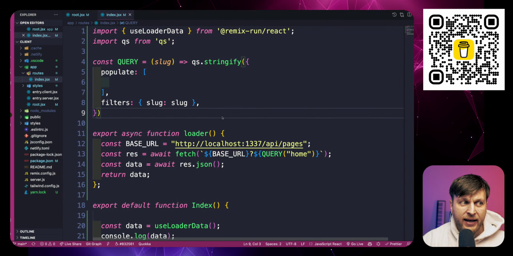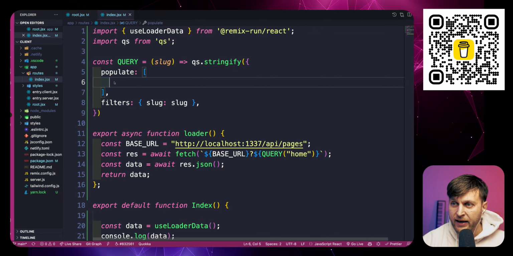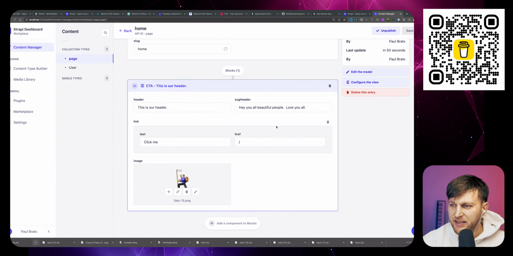And I know that we want to populate our blocks, and I know that we want to populate our call to action. And so we could use this dot notation by going blocks, I can't spell blocks, dot, and we have CTA. And by the way, this is going to populate our blocks, and it should populate our CTA. We're going to take a look in a second and see if this is true.